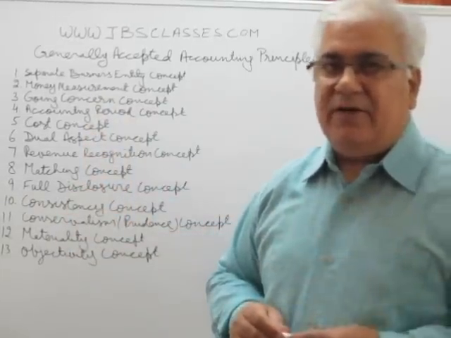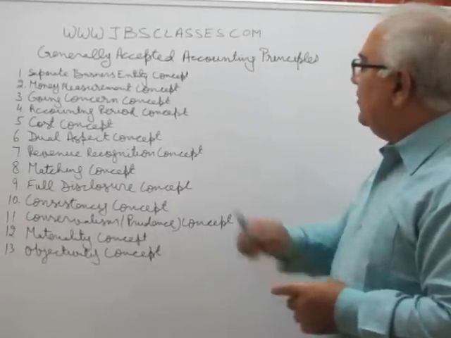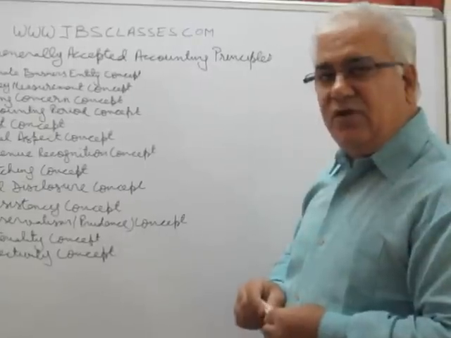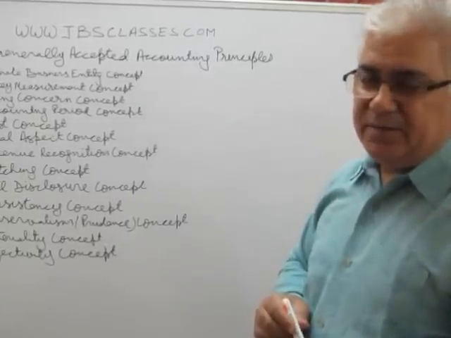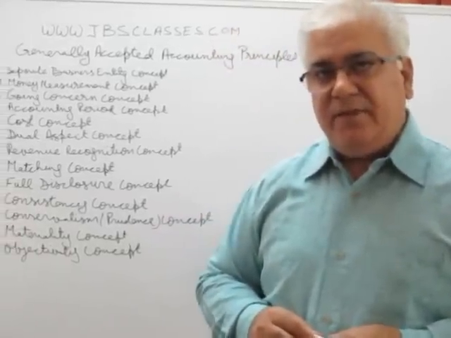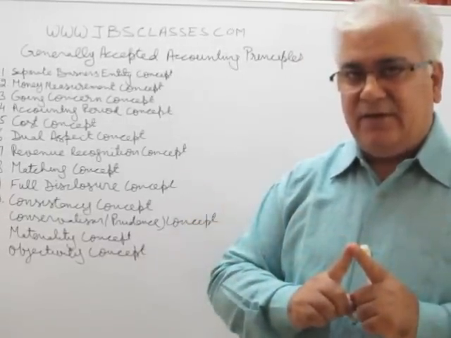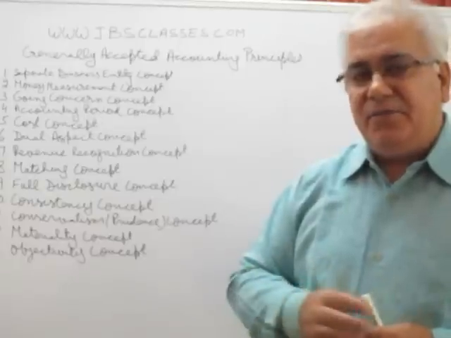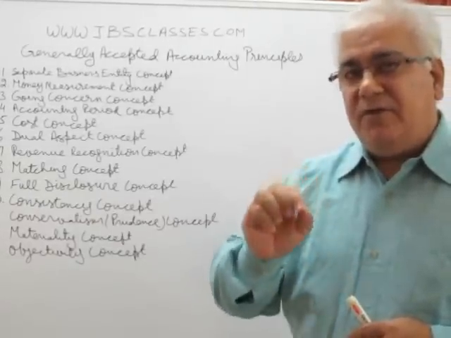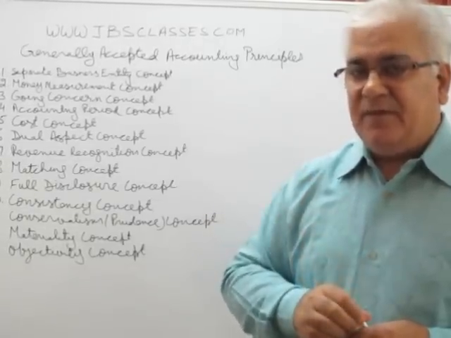Now one by one I will discuss all these rules. They're very easy to understand. First of all, separate business entity concept, which is also called separate accounting entity concept. According to this concept, the firm and the owner of the firm are treated as two separate entities, right? So while writing the books of accounts, you look at every transaction from the perspective of the business and not from the perspective of the businessman.